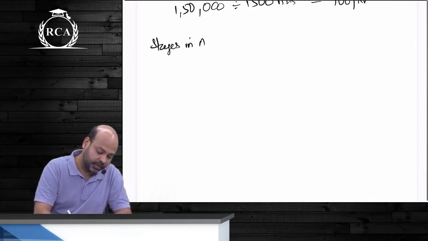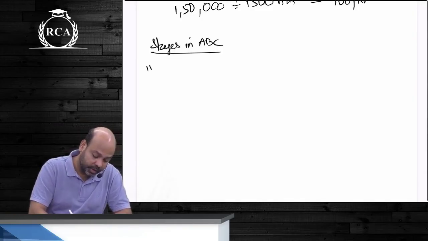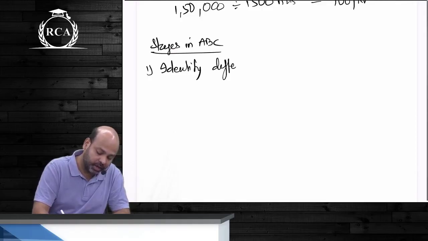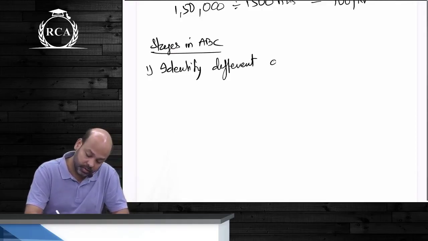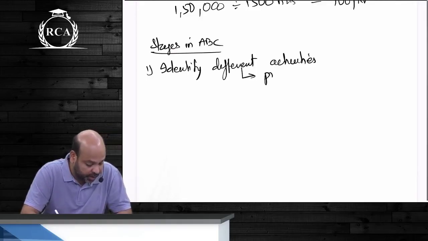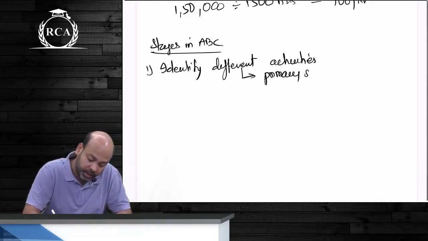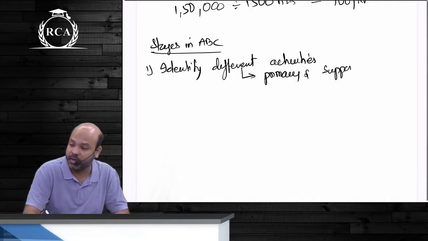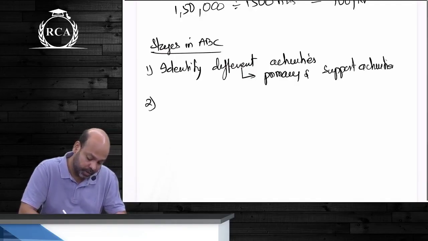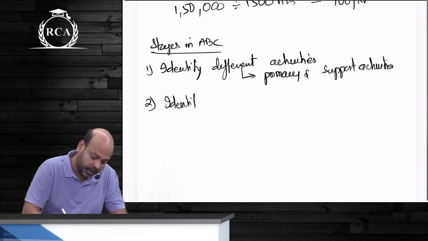Stages in ABC. First stage would be to identify different activities. Write it down, I have already taught this. Identify different activities. I told you here we will be dividing our activities into primary and secondary or support activities. Next, identify overheads with the activities.